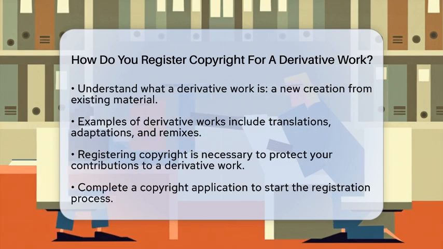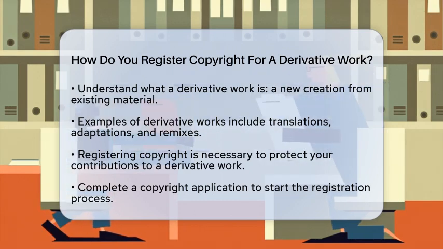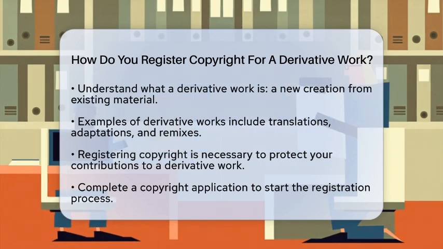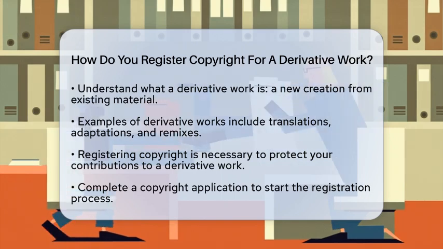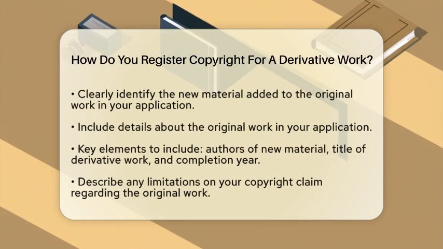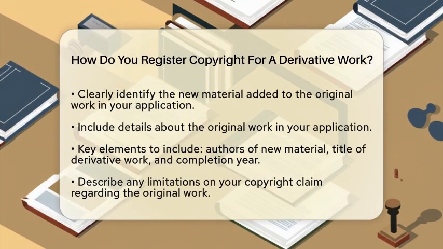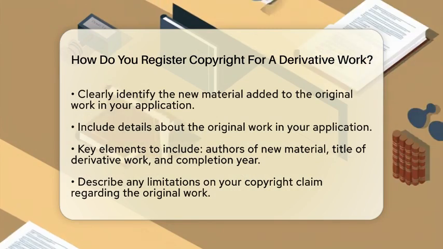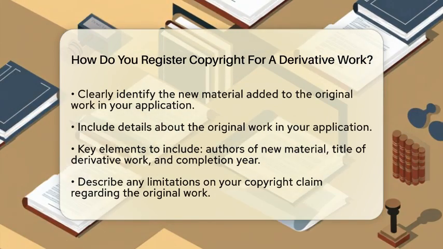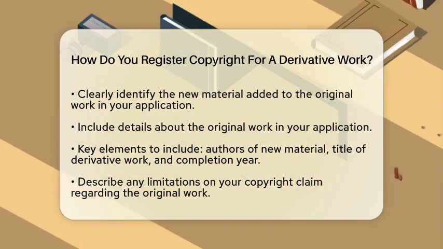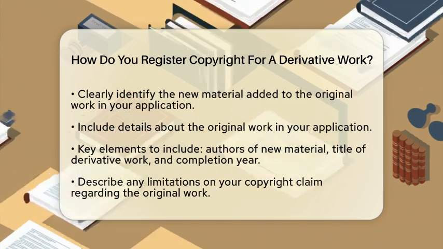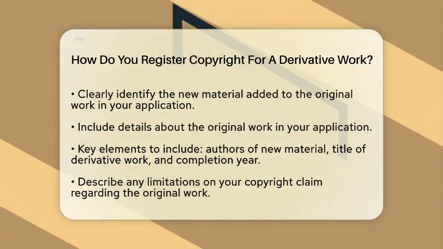To start the registration process, you will need to complete a copyright application. This application must clearly identify the new material you have added to the original work. Make sure to include details about the original work as well. Your application should include the following key elements: the author or authors of the new material, the title of your derivative work, and the year you completed it.